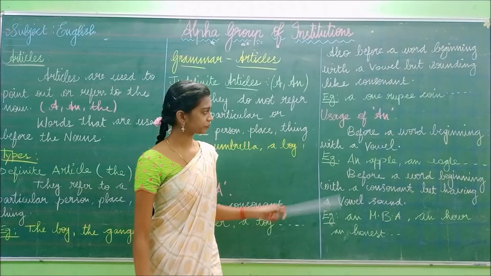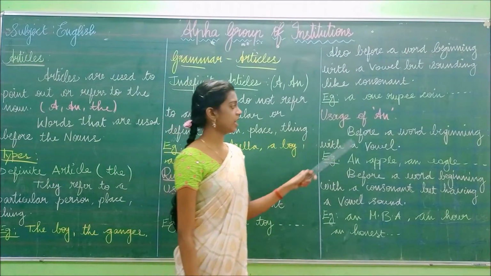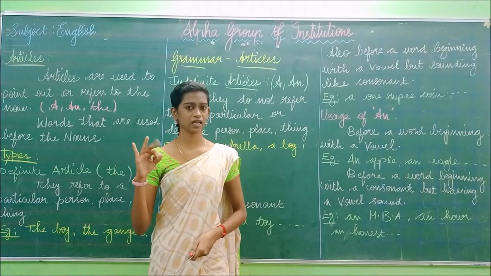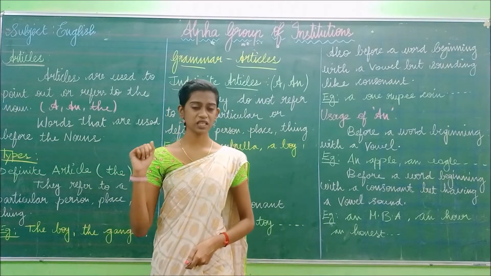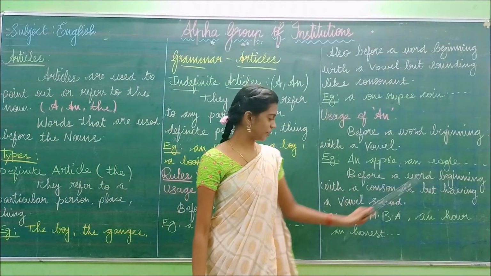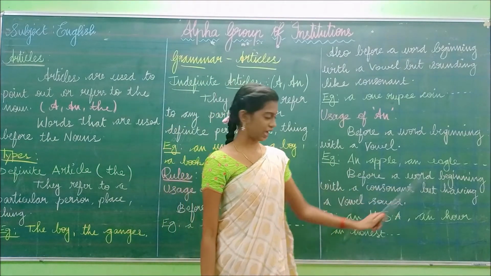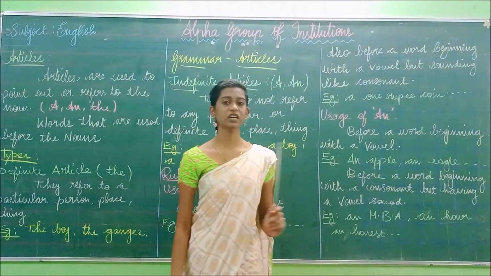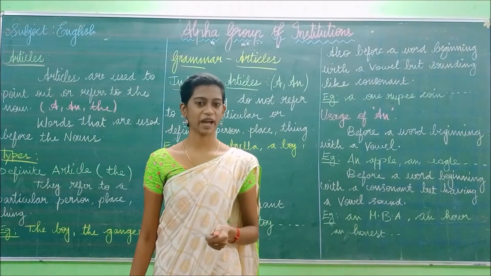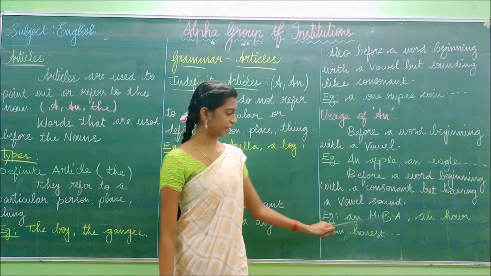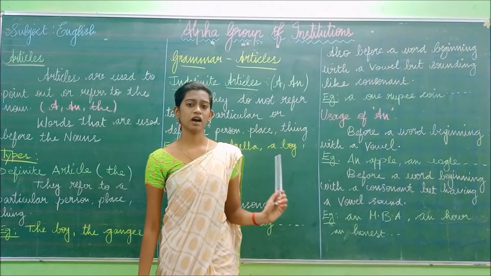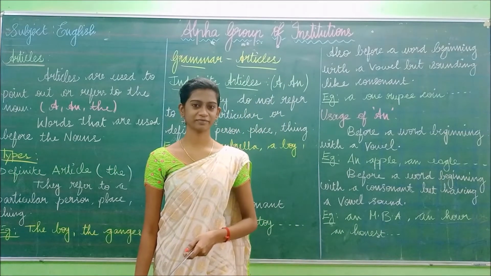Have you understood this? The usage of an is that it comes before a word beginning with a vowel. The vowels are A, E, I, O, U. So if the word starts with these vowels, you have to add an. Likewise, before a word beginning with a consonant but having a vowel sound. So if a word starts with a consonant letter but sounds like a vowel, you have to add an. An MBA, an hour, an honest. Have you understood how to use an in a sentence?